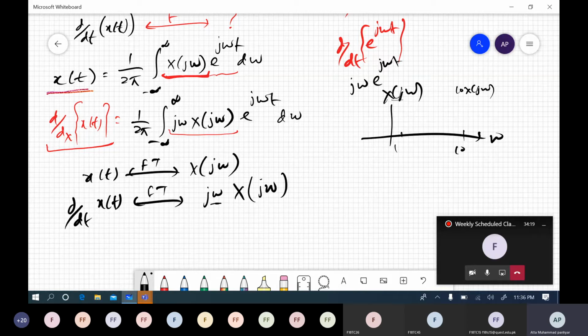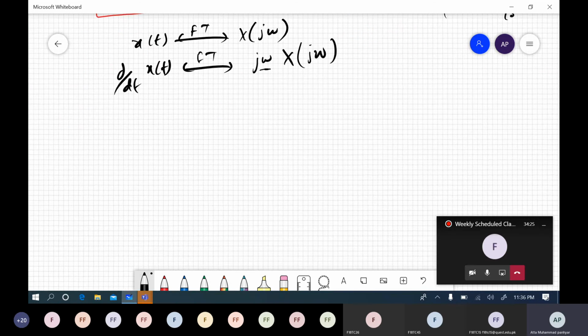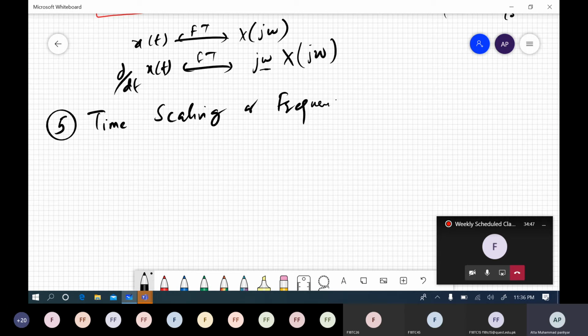So the fifth property, I hope this is clear now, very easy. Okay, the fifth property is time scaling or frequency scaling, right?